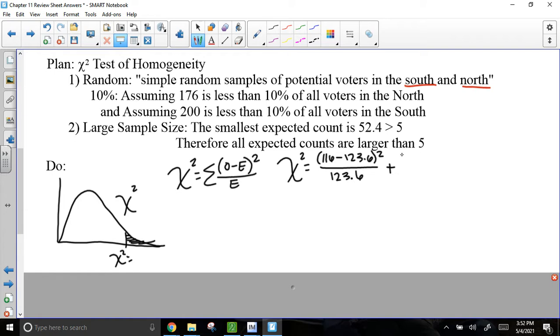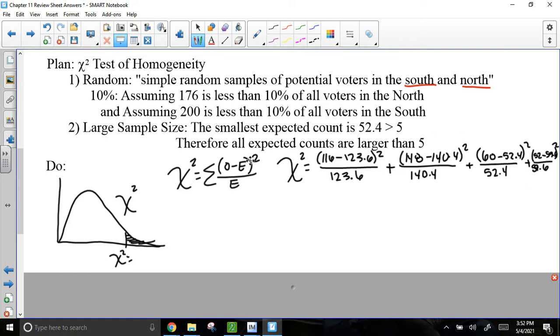Plus, I'm going to go down my chart. I'm a vertical person, so I'm going to go down my chart to south and decided, and that's 148 that we saw minus the 140.4 expected. We square that and we divide by the expected. Plus, I'm going to move on to north still undecided. There are 60 minus the 52.4 expected squared divided by that 52.4. And then the last one is the south undecided. We saw 52 compared to the 59.6. I'm having to squeeze it in there. We're going to square it divided by the 59.6. Sorry for my messy handwriting there.